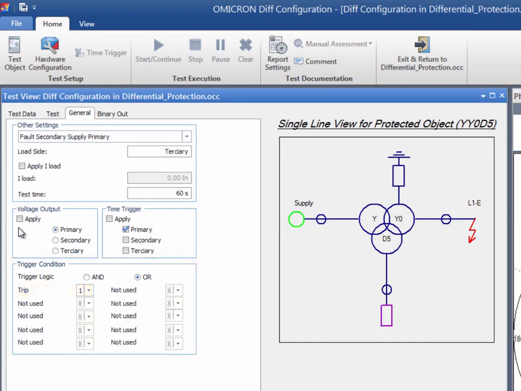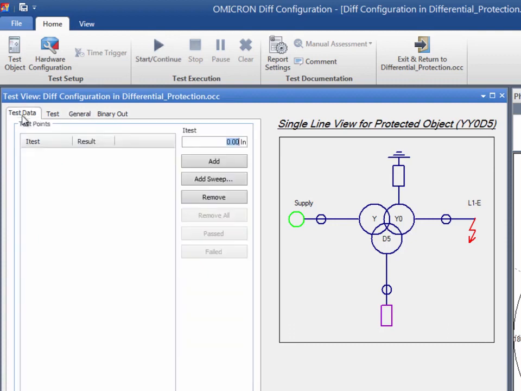A relay trip is not expected during the execution of this test. If a trip is detected, the Diff Configuration Test module will automatically evaluate the test as failed. If no trip is detected, you have to assess the test manually. In the Test Data tab, choose the fault type and add the test points. The nominal current refers to the selected fault side, which is the secondary side in this example.